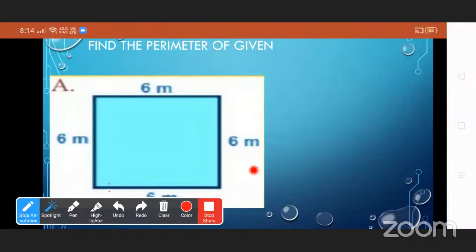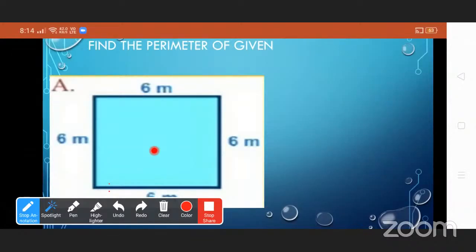24 centimeter. How? Here the side of the figure is 6 meter. All sides are equal. So which figure is this? Is this a square or a rectangle?